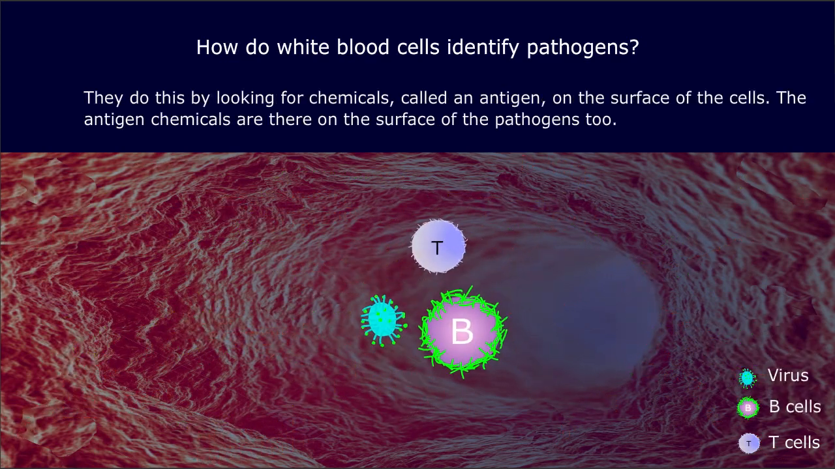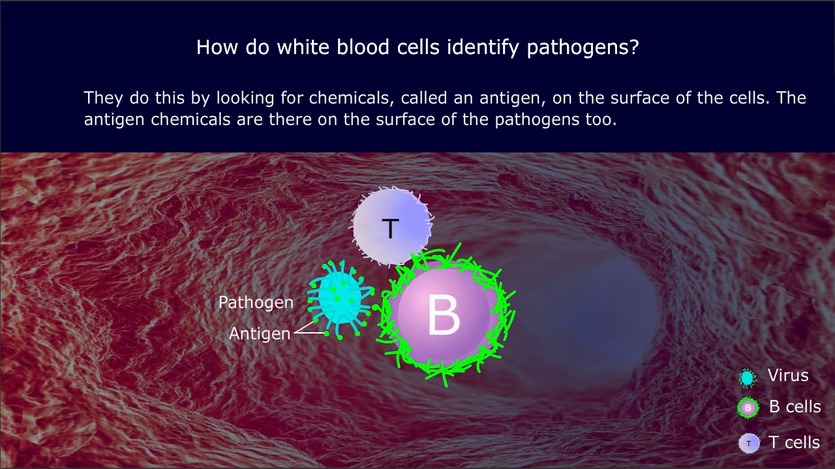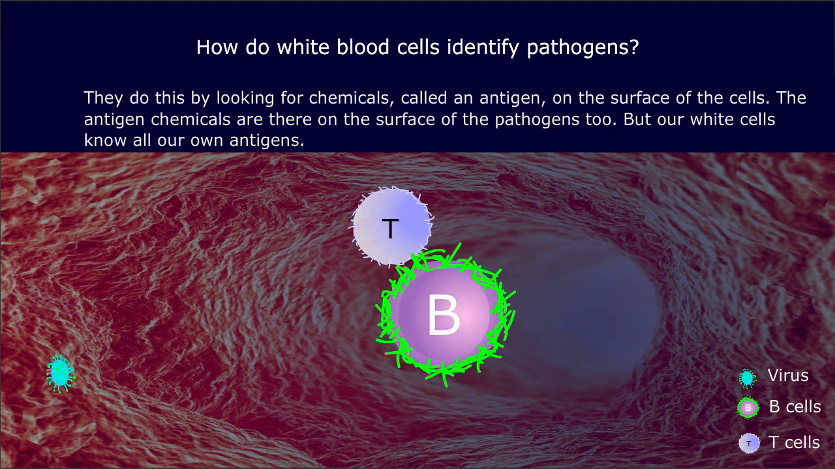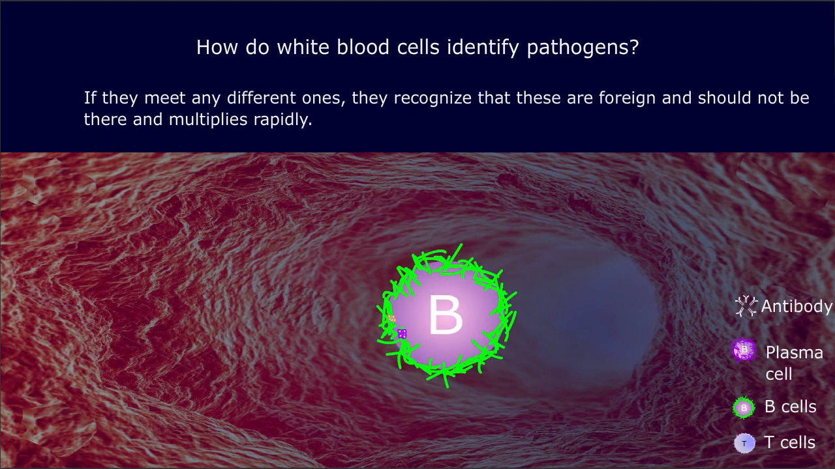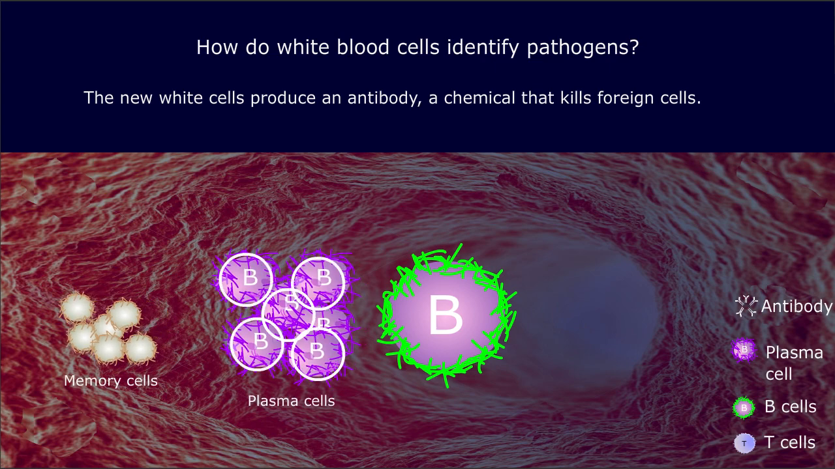They do this by looking for chemicals, called antigens, on the surface of the cells. The antigen chemicals are there on the surface of the pathogens too. But our white cells know all our own antigens. If they meet any different ones, they recognize that these are foreign and should not be there, and multiply rapidly. The new white cells produce an antibody, a chemical that kills foreign cells.